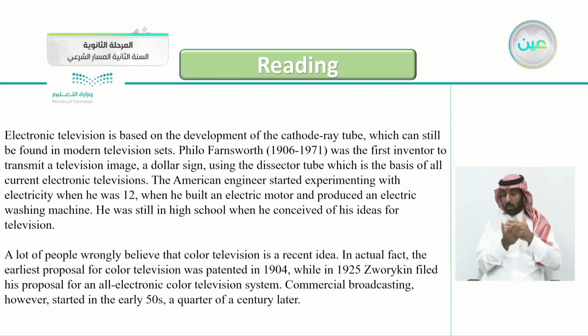A lot of people wrongly believe that color television is a recent idea. In actual fact, the earliest proposal for color television was patented in 1904, while in 1925 Zworykin filed his proposal for an all-electronic color television system. Commercial broadcasting, however, started in the early 50s, a quarter of a century later.